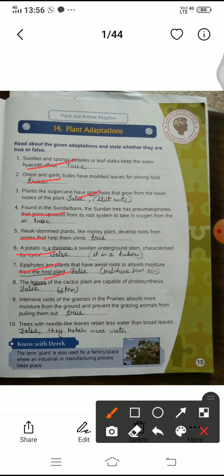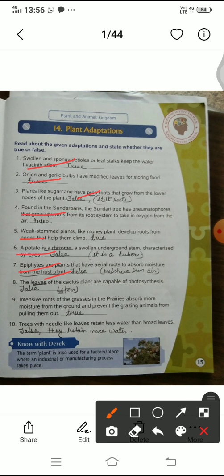Now question number 8. The leaves of the cactus plant are capable of photosynthesis. According to you, is it right? No, it is false. The leaves are pin-type structures, nail-like structures, but the green part is the stem, which is capable of photosynthesis in the cactus plant. So the eighth is false.